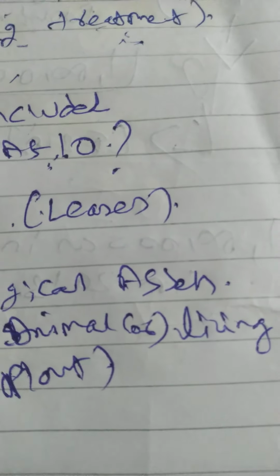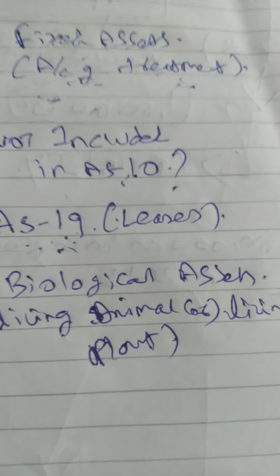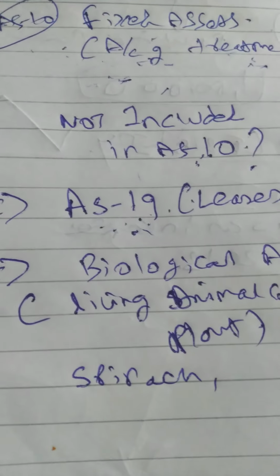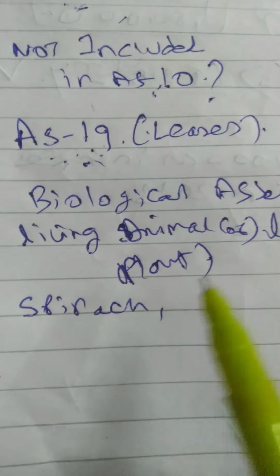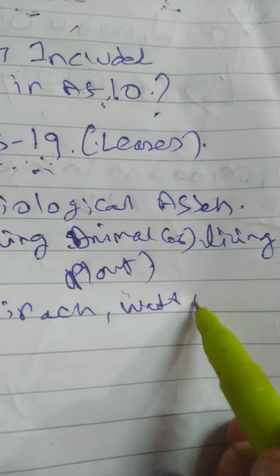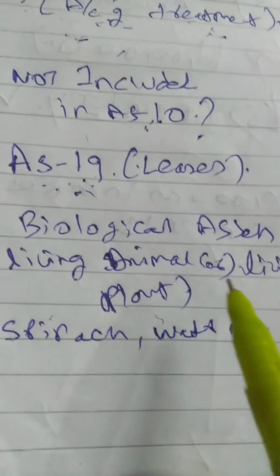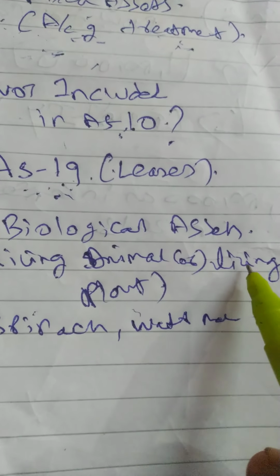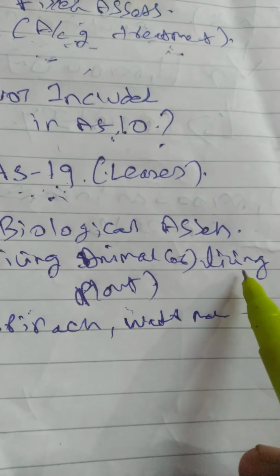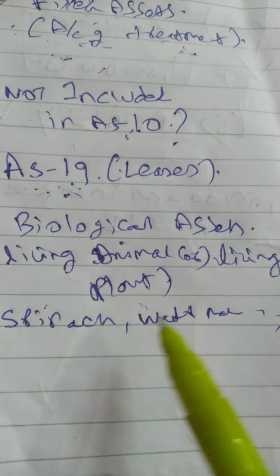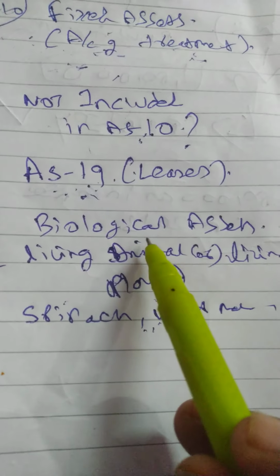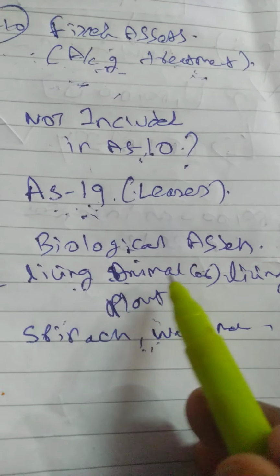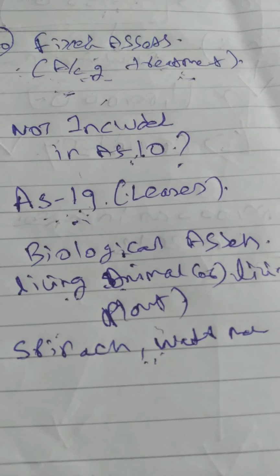Plants cultivated to be harvested as agricultural produce, for example spinach, watermelon, and many other agricultural produce derived from living plants. If a living plant is cultivated to be harvested for the purpose of agricultural produce, then that is a biological asset. Similarly, living animals such as goat and fish, which you consume.